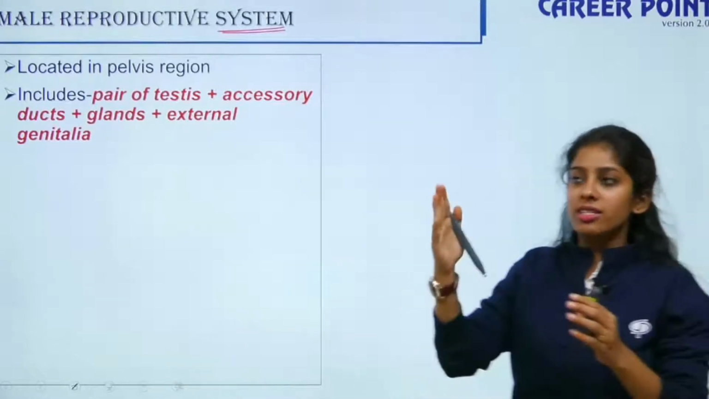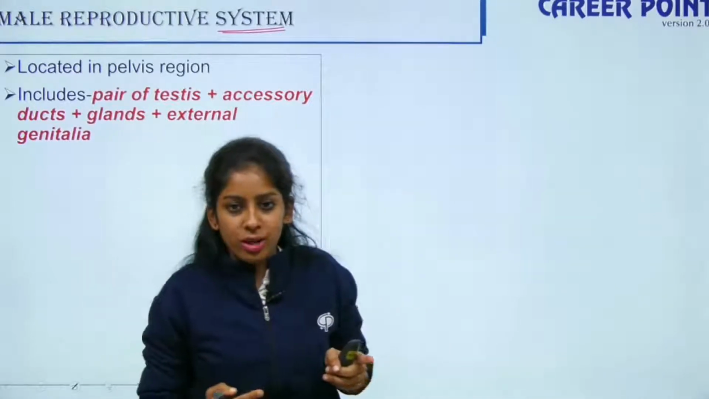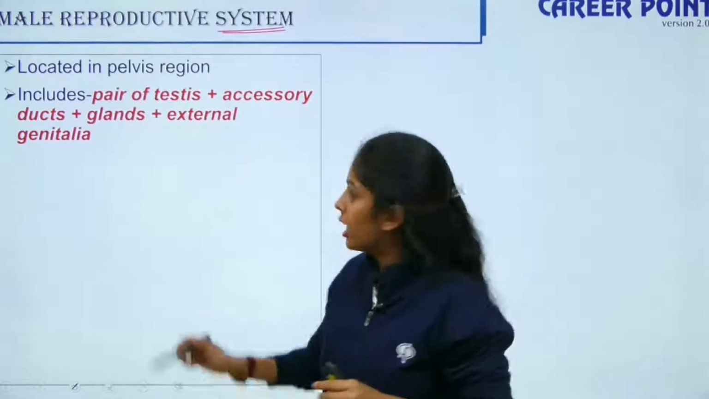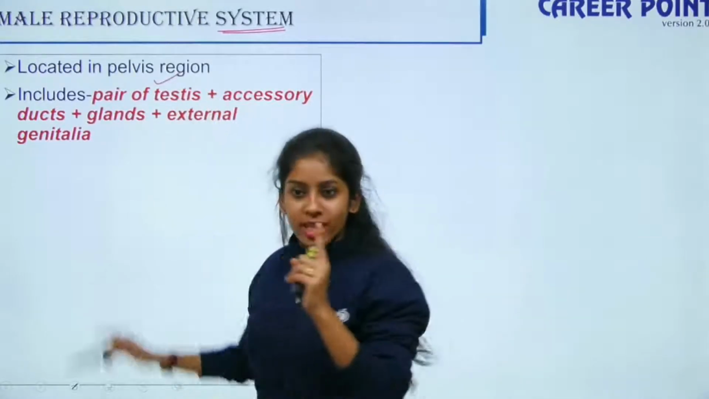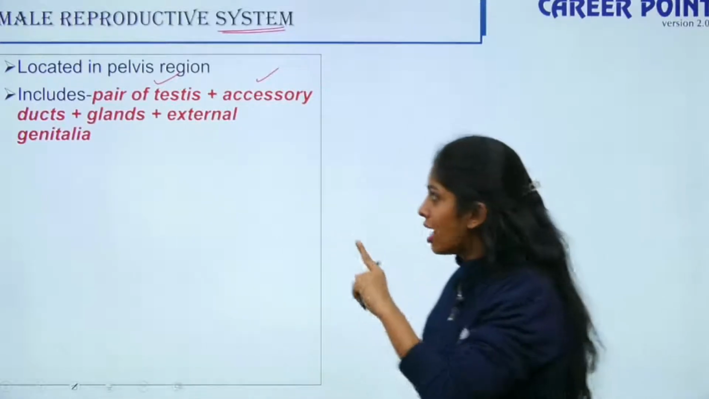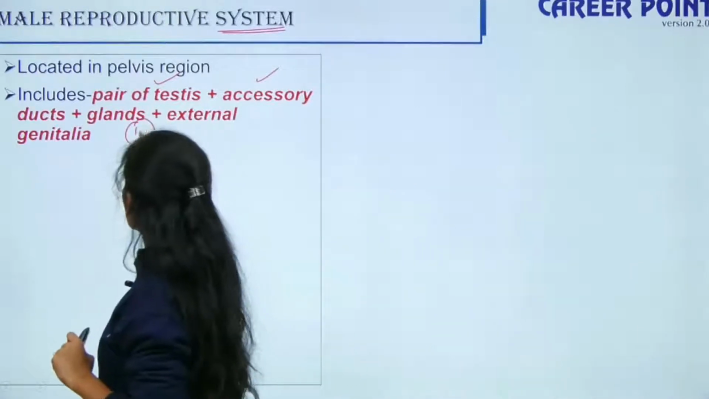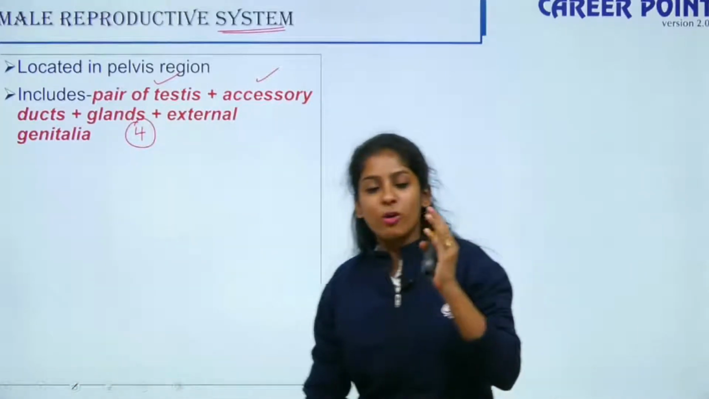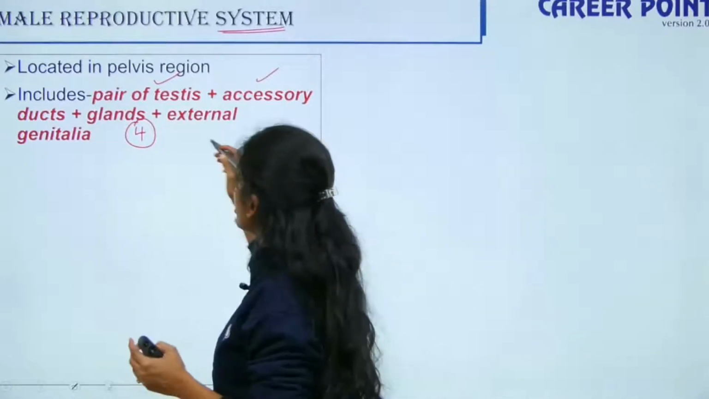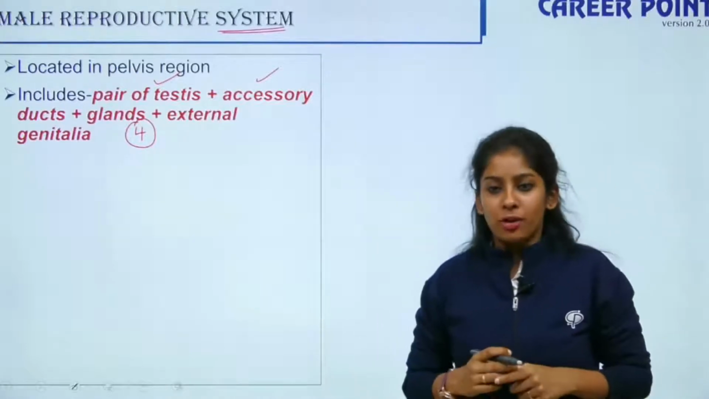When I say this is an organization, this is a class of students, it means it is more than one. Similarly, when I say system, there is more than one component here. The first one is a pair of testes. Then you have accessory ducts, glands, and then external genitalia. So you have 4 members which make up the system, just like you have 4 people making up your family: mother, father, brother, sister. So here also you have 4 members which make up your human male reproductive system.